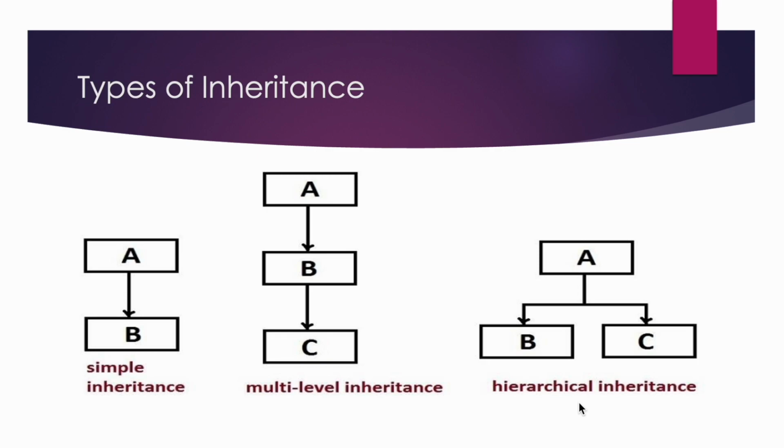Next, we have hierarchical inheritance. In hierarchical inheritance, a single parent class is inherited by multiple derived classes. You can see here class A is being inherited by class B, as well as by class C. So these three types of inheritance are supported in Java.